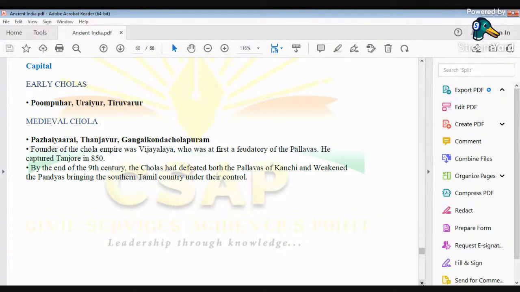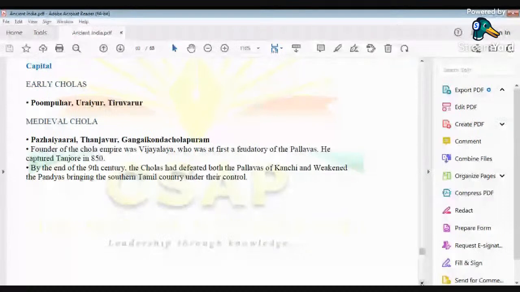And Gangaikonda Cholapuram has its own history. It was a city founded by the son of Raja Raja Chola. Raja Raja Chola was one of the most important kings of the medieval Chola dynasty, and the same person who constructed the Brihadeshwara temple, which is also known as the Raja Rajeshwara temple. His son's name was Rajendra Chola, and he constructed a city by the name of Gangaikonda Cholapuram after defeating an eastern power.